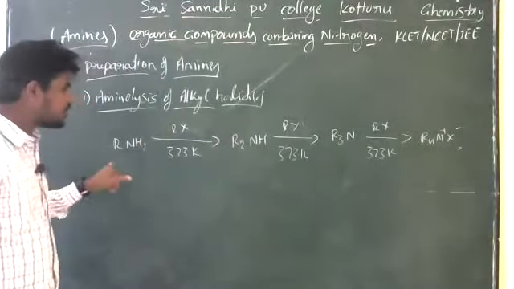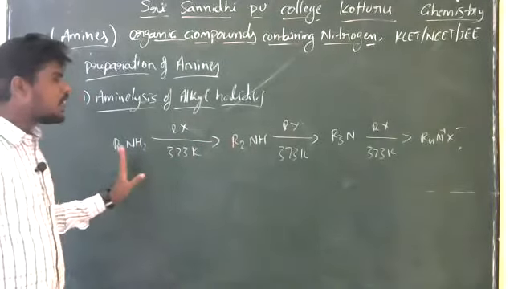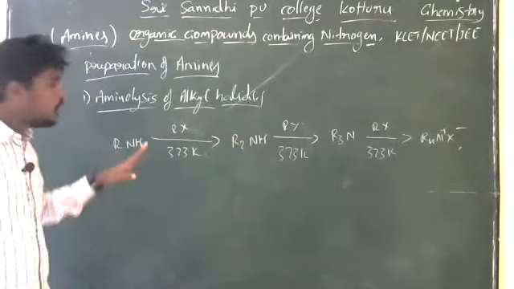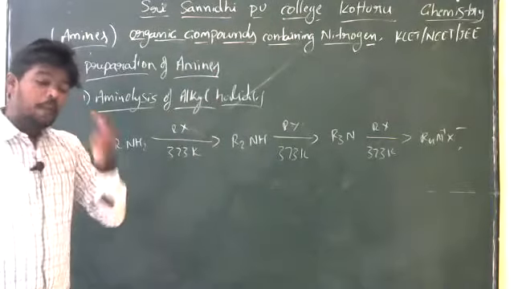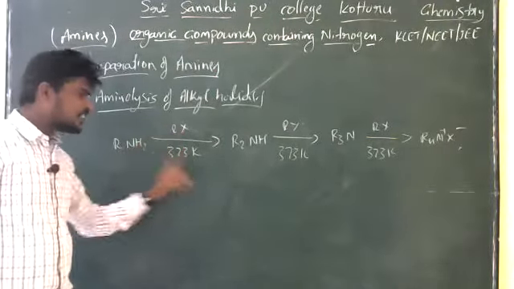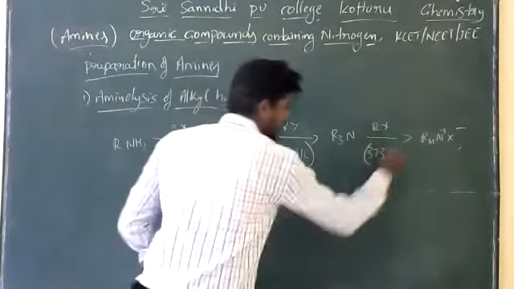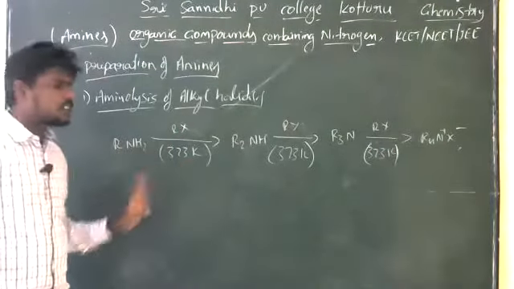In this reaction, different types of amines are produced. Finally, they can produce quaternary ammonium salts. Right? So this is aminolysis of alkyl halides, in the presence of the alkyl halide at a temperature of 373 Kelvin. This is the constant temperature. So this is constant. Right?